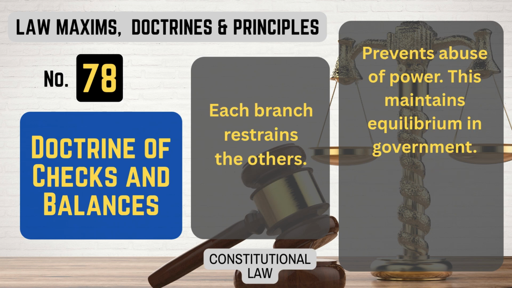Number 78. Doctrine of checks and balances. What it means. Each branch restrains the others. Prevents abuse of power. This maintains equilibrium in government. That's doctrine of checks and balances.